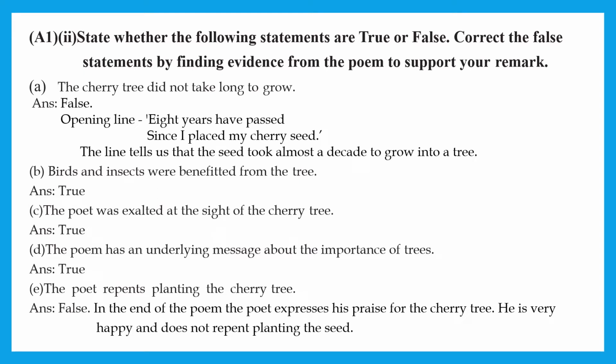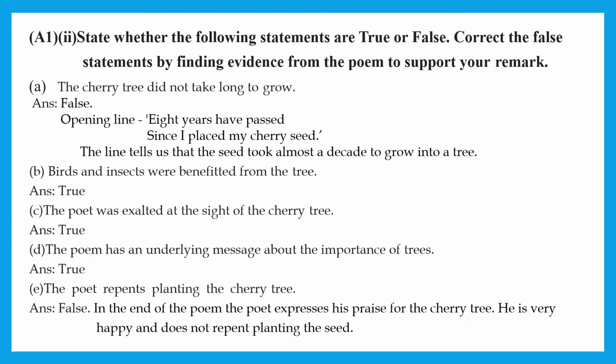So in this way in your exam paper also you have to write the sentence, and if a false statement is there you have to give the explanation of what the correct answer is. So like this you have to write. The cherry tree did not take long to grow. False. The opening line only shows that the tree took a long time to grow. "Eight years have passed since I placed my cherry tree." So with this line we come to know that it took a lot of time to grow. The line tells us that the seed took almost a decade to grow into a tree.